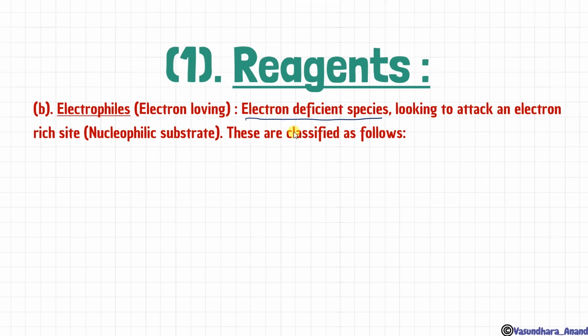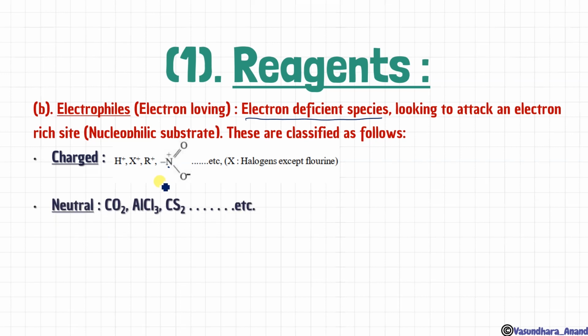Either its octet is not complete or it will have a deficiency, that means a plus charge. This is also classified into two parts: one is charged and another is neutral. In charged, we can see H plus, X plus, R plus, NO2 plus. If it reacts from this side, it will be considered an electrophile.